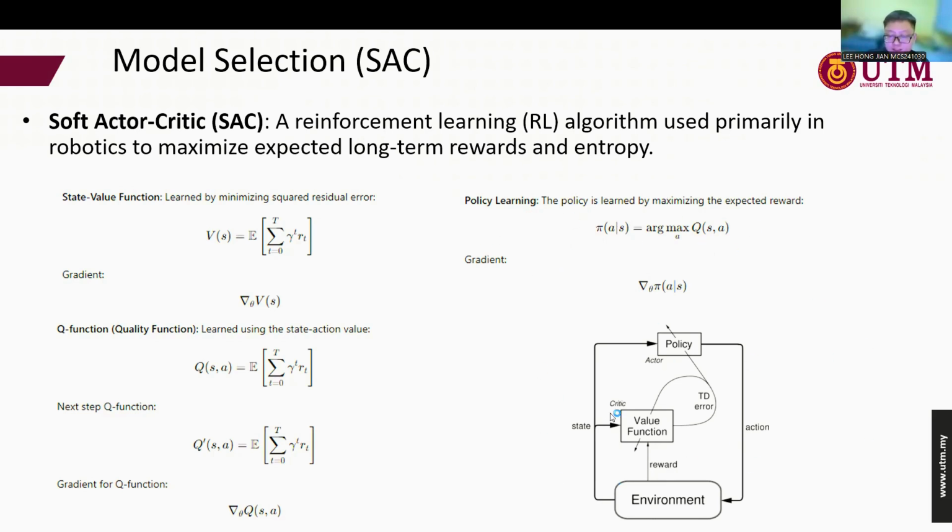So you can see here is the architecture of the SAC. First, the actor will take the action based on the policy. After this, the critic will evaluate the action taken in the environment, which means the reward. Here we have the TD error, which means the temporal difference error. Based on the TD error between the action and the real-time condition, it is fed back to the policy so that there are minor changes in the policy. And the actor will change the decision again based on the newly updated policy. The cycle repeats in order until we achieve an improved decision-making process and get the optimized decision.